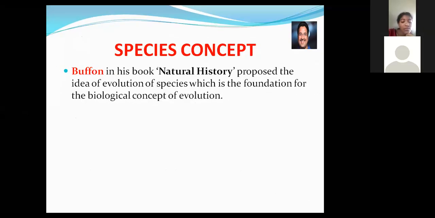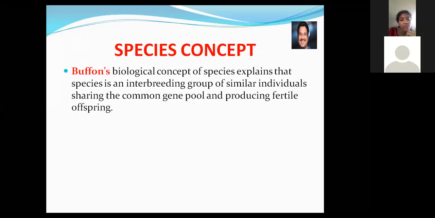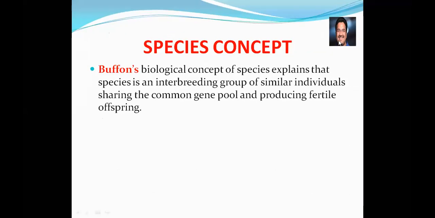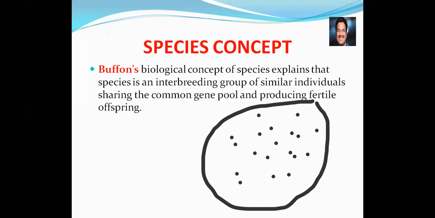What is the biological concept of evolution? That we learn here. Buffon's biological concept of species explains that species is an interbreeding group. What is interbreeding? Particular individuals which belong to one species. I am drawing many species here. So these individuals which belong to one particular species can interbreed among themselves. Interbreeding is possible among them.